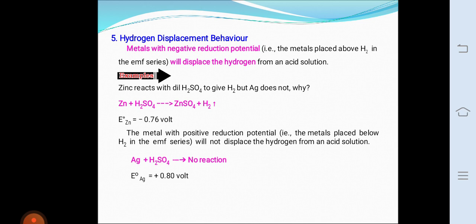Then the types of cells. A cell is a device consisting of two half cells. Each half cell consists of an electrode placed in an electrolytic solution. The two half cells are connected through a wire. The following are the types of cells. One is the electrolytic cell, the second one is the electrochemical cell. Electrochemical cells are otherwise named voltaic cells or galvanic cells.